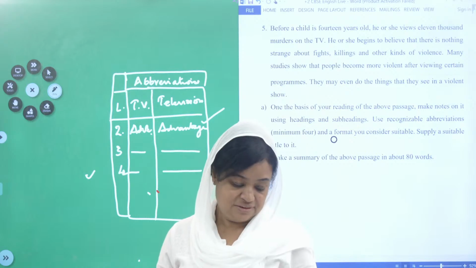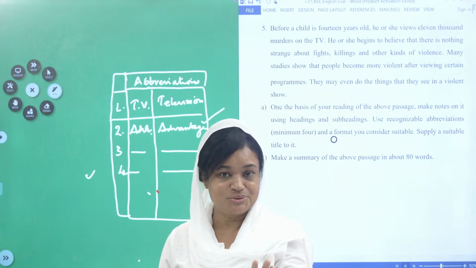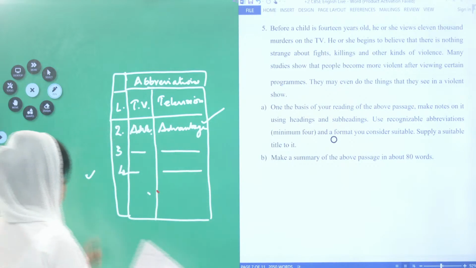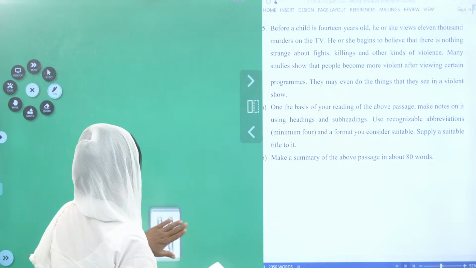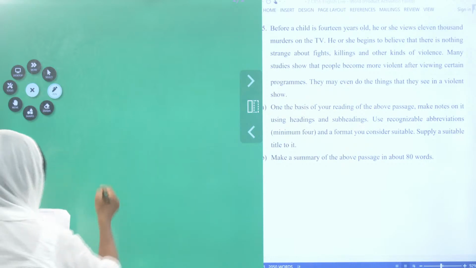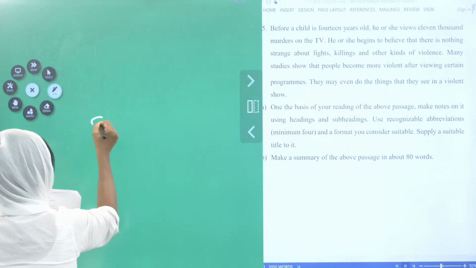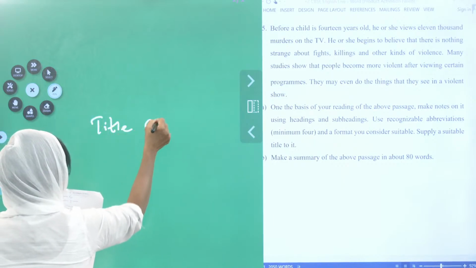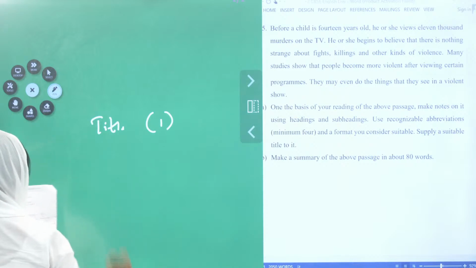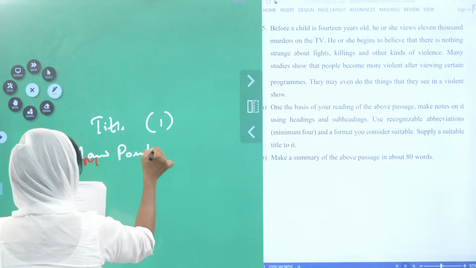Yes, children. You got the idea? So, the format is there. You should see the mark distribution, how much and all that. And now this is carrying 4 marks. So, I will tell you how. For the title 1 mark, main points 1 mark.